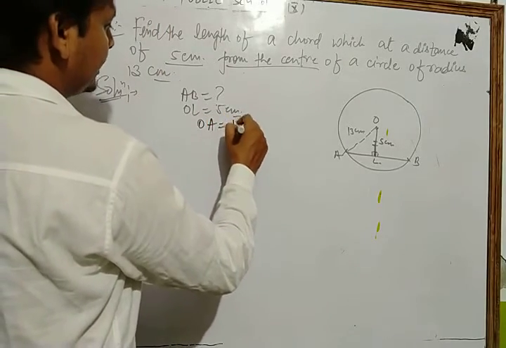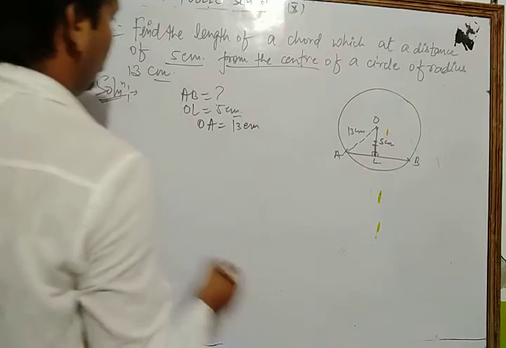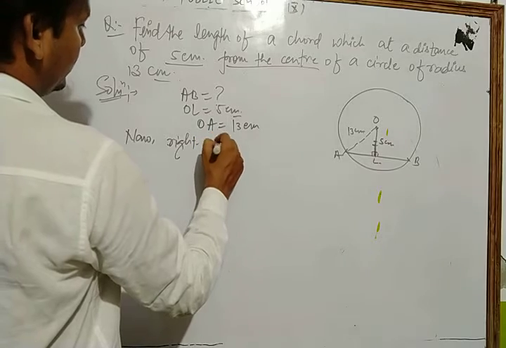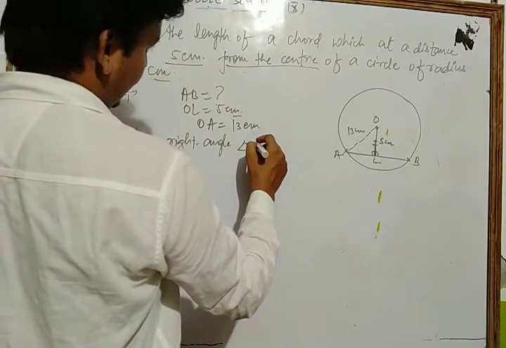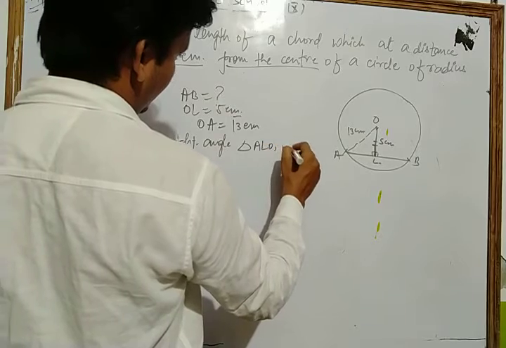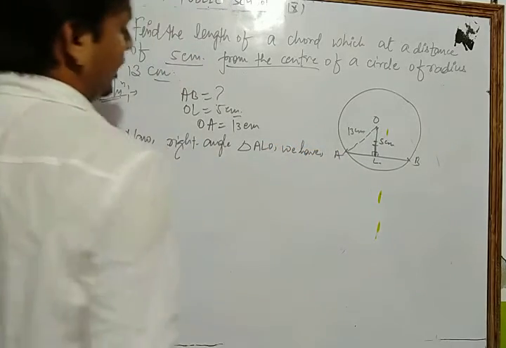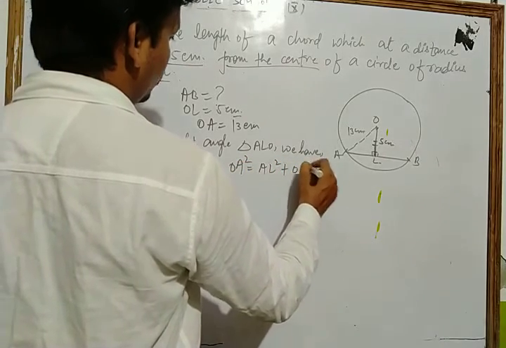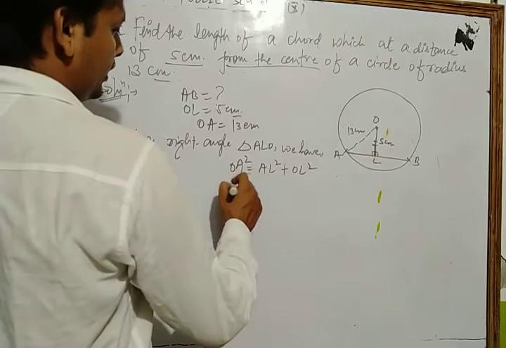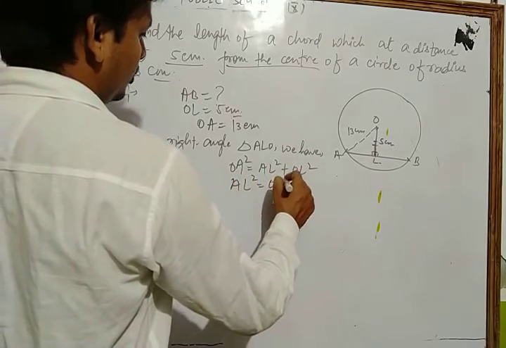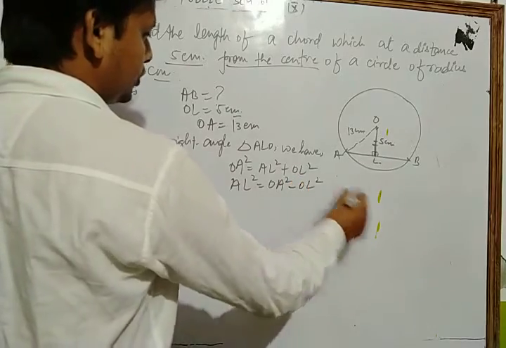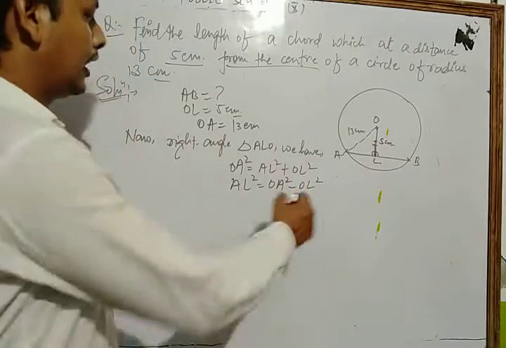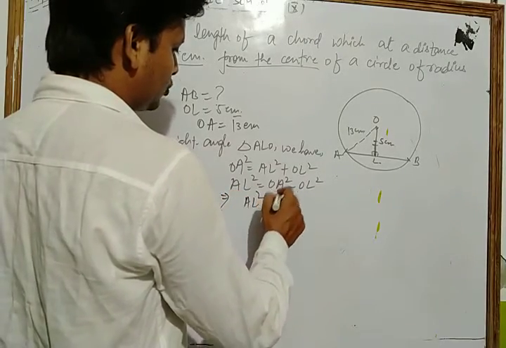And OA is equal to 13 centimeter. Now in right angle triangle ALO, we have OA square is equal to AL square plus OL square. Now we have AL square as OA square minus OL square. Now we put all the values, we get AL square is equal to OA as 13